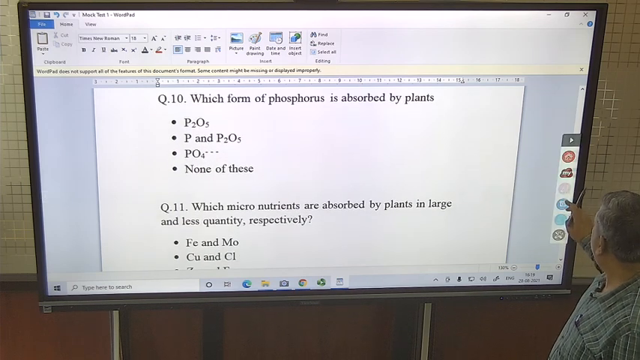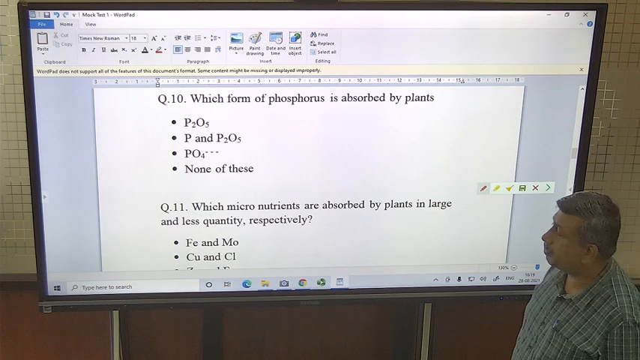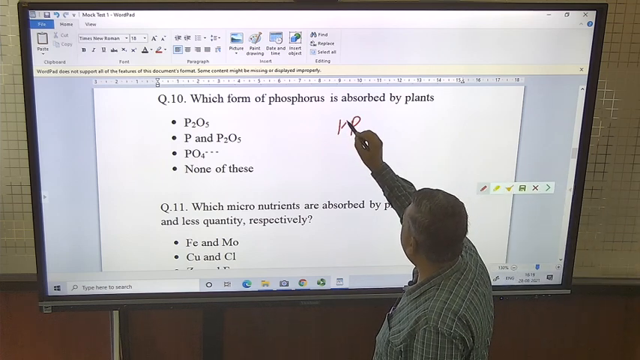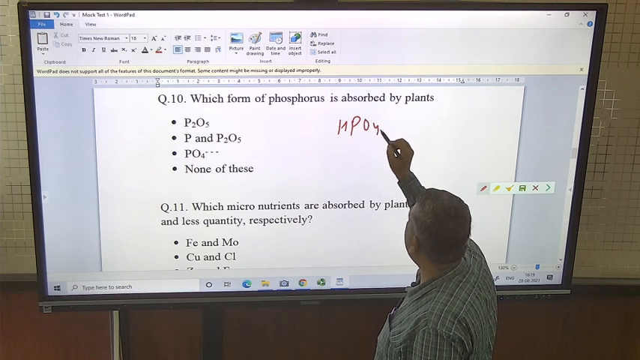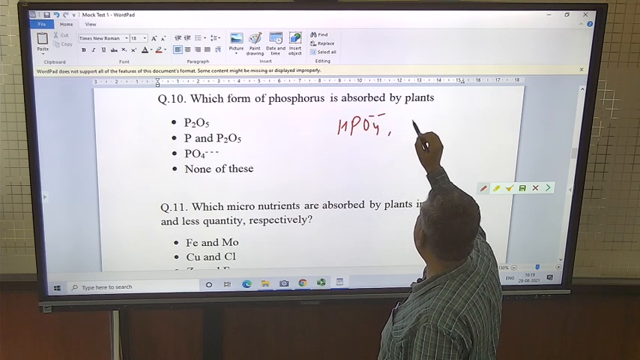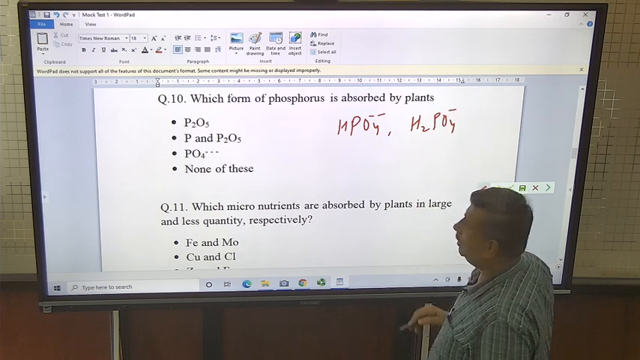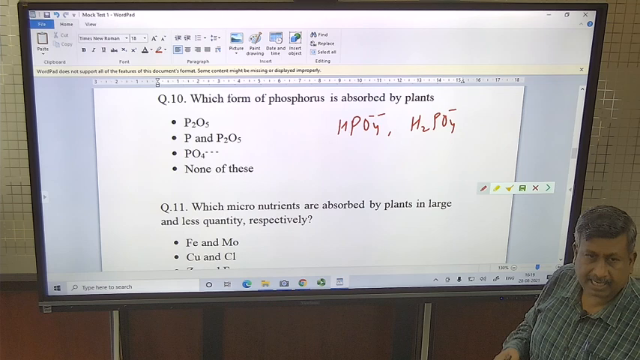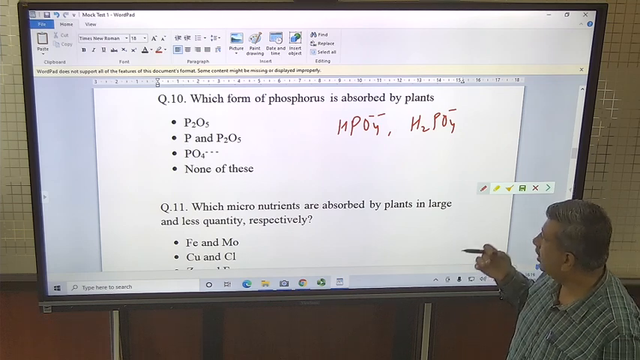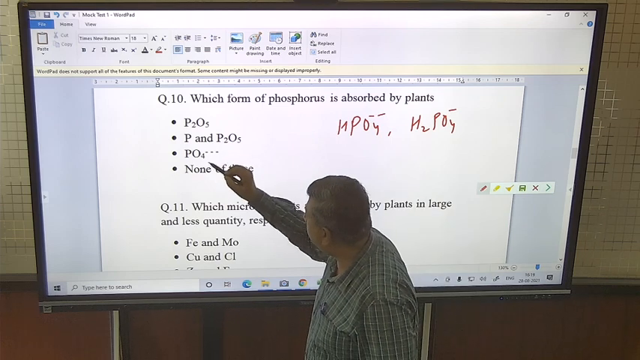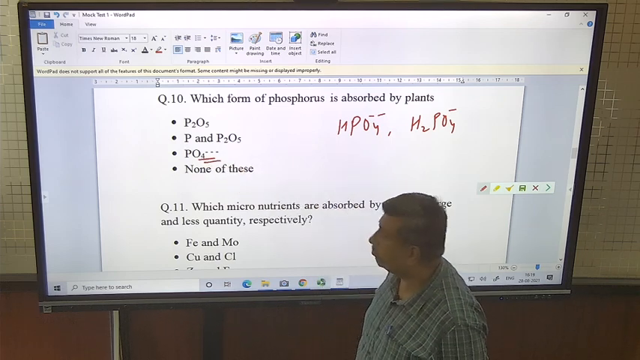Which form of phosphorus is absorbed by plant? So only two forms are absorbed by the plant, HPO4 divalent and H2PO4 monovalent, primary orthophosphoric acid and secondary orthophosphoric acid. And plants do not absorb the phosphate in this form. It is not the absorption form.